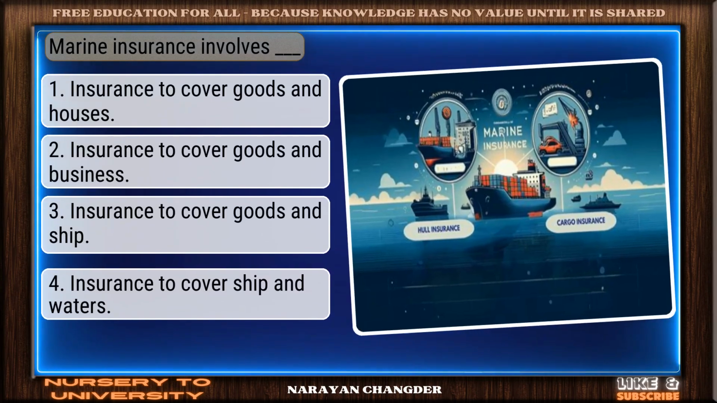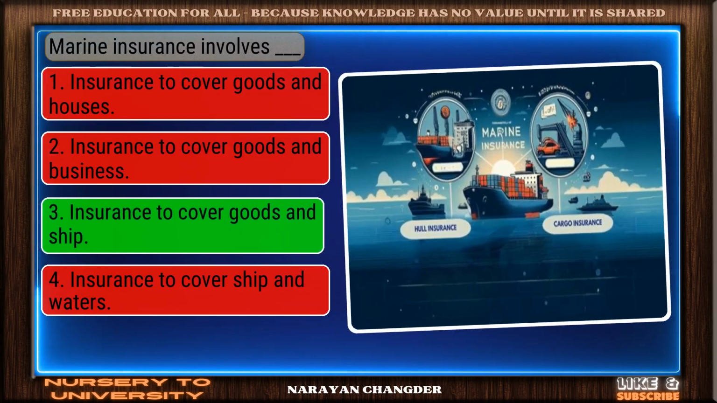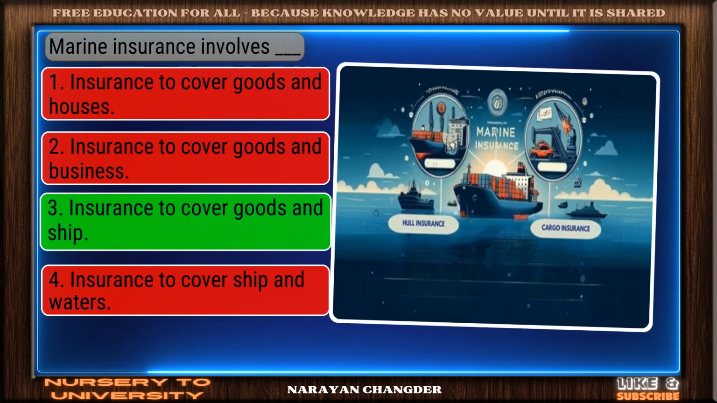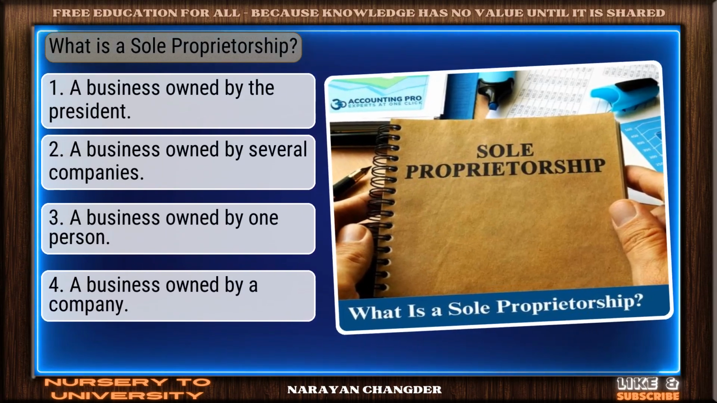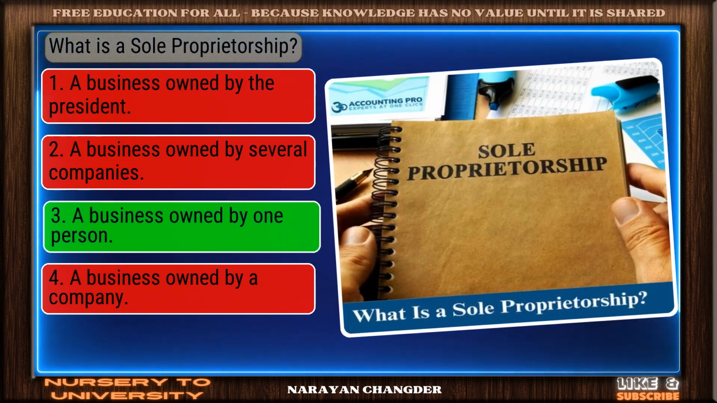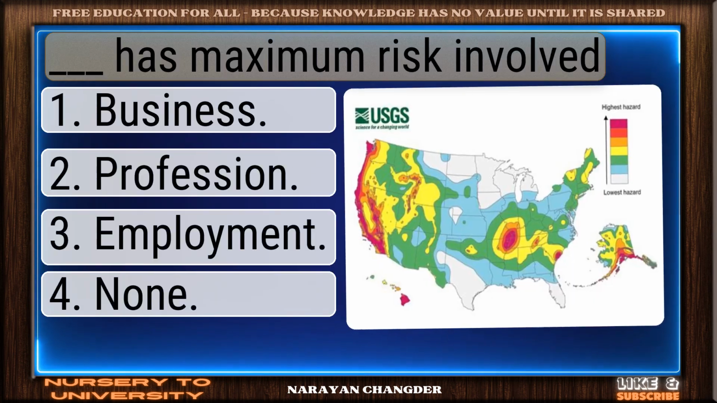Marine insurance involves dash. On track. Insurance to cover goods and ship is the correct answer. What is a sole proprietorship? Correct response. A business owned by one person is the most accurate answer.